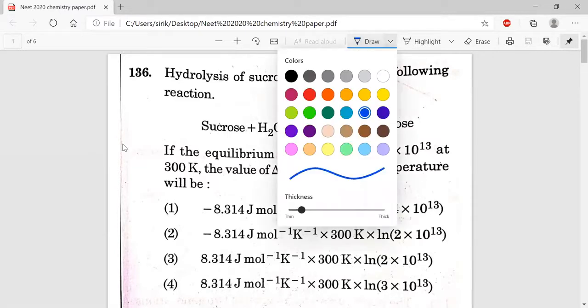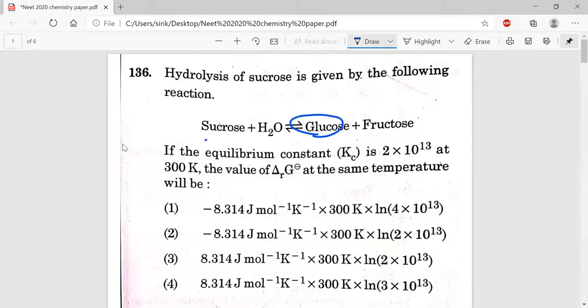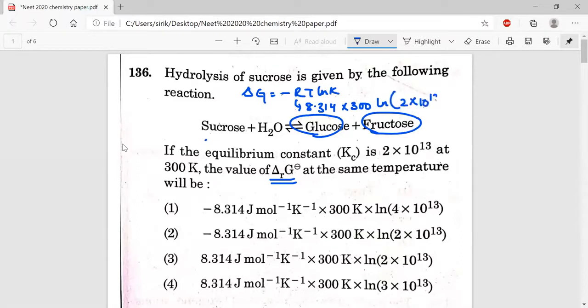Hydrolysis of sucrose is taking place and we are getting glucose and fructose, and they're asking us to find delta G. The formula is delta G = -RT ln K. Here R is 8.314 because we want the answer in joules, temperature is given as 300 Kelvin, and ln K is given as 2 into 10 power 13. Substituting directly, we get option 2.